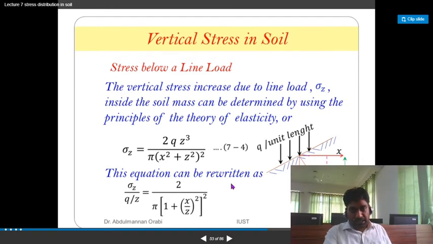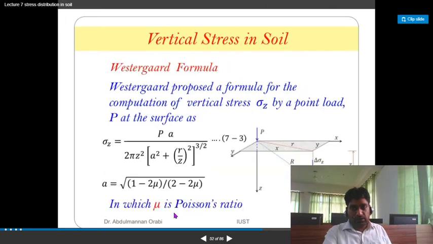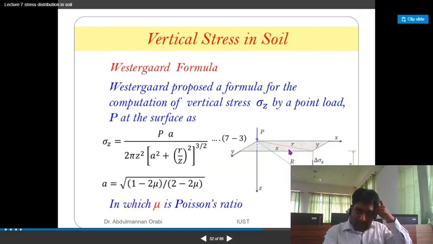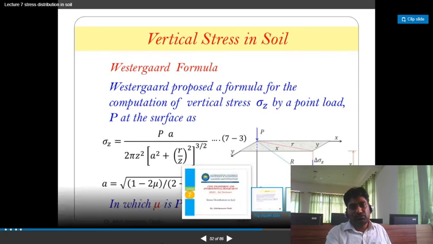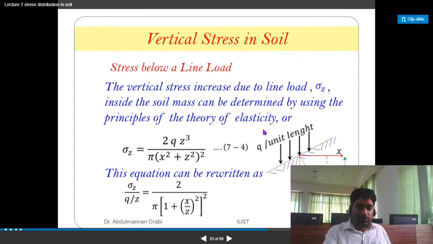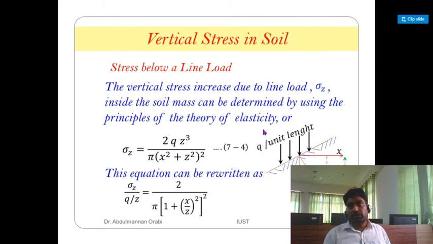So this equation can be written as sigma Z by q Z is equal to 2 upon pi into 1 upon 1 plus x by Z the whole square. So in all these formulas, you have to remember what is capital R, what is small r, what is x. You should remember these. Once you derive these formulas on your own, only a single time, and solve 2 to 3 good numerical problems on these, you will be fine.